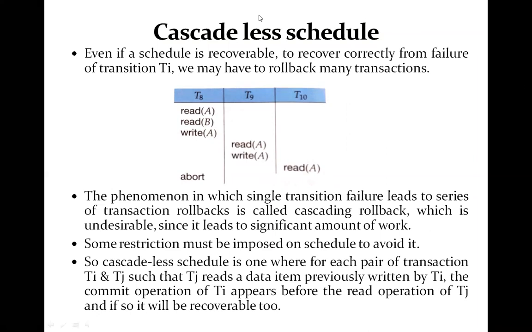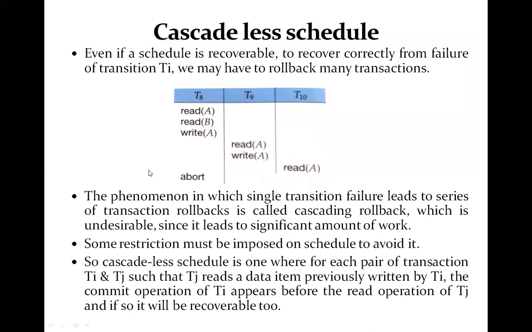An illustration has been shown with three transactions T8, T9 and T10. T8 is going to read object A and then read the object B, and then it is going to update the object A. Then T9 is going to read the object A and then overwrite the object A in its modified form. And then T10 is going to read the object A. What will happen if, after all this, T8 is going to abort?